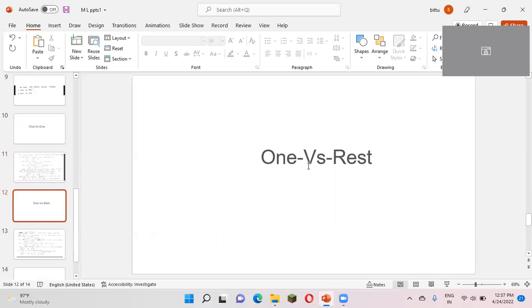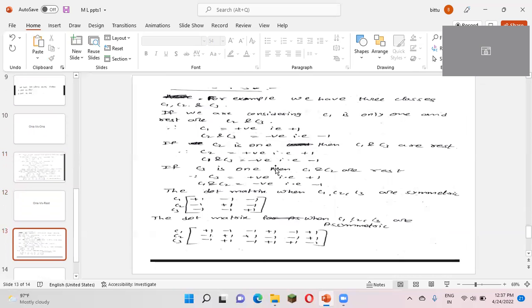Next was one versus rest. See here, the concept will be a little bit changed from one versus one to one versus rest. Here, same, we will have 3 classes, namely C1, C2 and C3, right? Here we are considering only one class as one, and we will consider all other classes as rest.